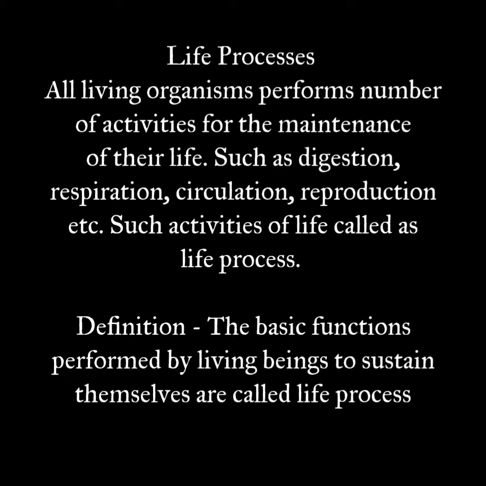So, all living things have 7 characteristics or life processes. I will discuss one by one. So, let's start. Animals feed to produce energy and to grow. They eat other living things. Plants make their own food by photosynthesis.